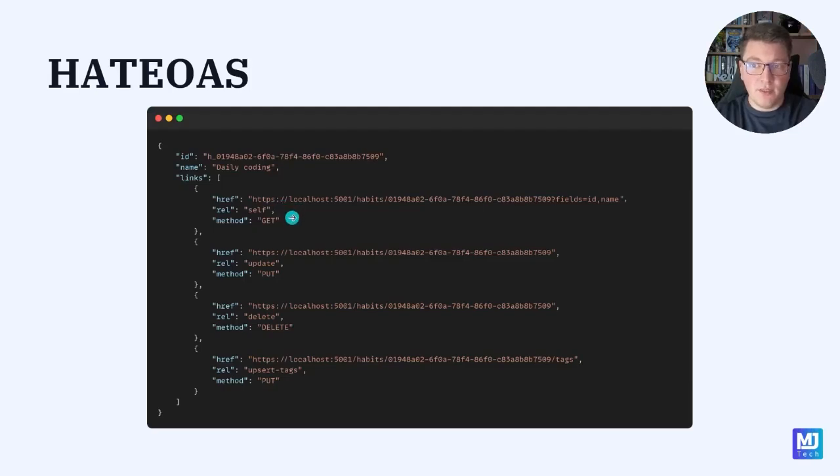So in this example, we have a GET request to this URL to obtain this same resource, which is why it's called self. You can also see that the fully qualified URL is respecting the data shaping arguments represented in the fields query parameter, which determine the format of the API response. Then there is an update link for updating this resource, a delete link for removing this resource, and an upsert tags link, which gives us a URL that we can use to upsert some tags to this resource. And this can be helpful for categorization, but more on this later when we jump into the implementation.